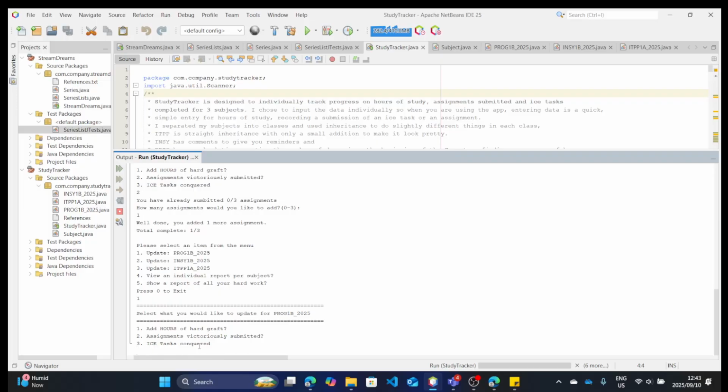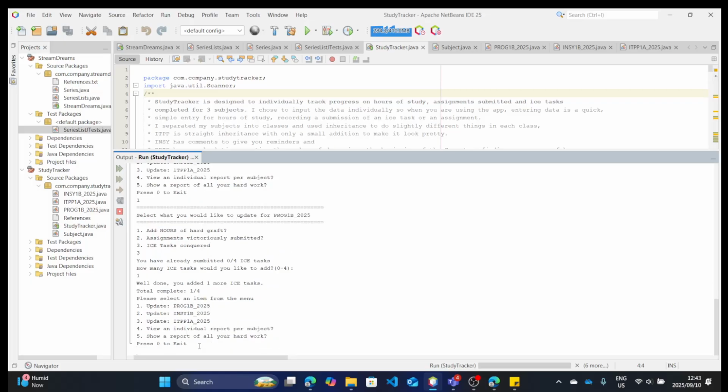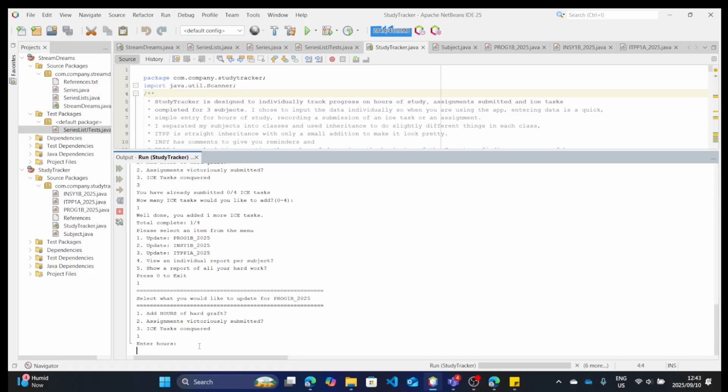So then I want to also update my Ass tasks. Would you like to add? I can add between 0 and 4, and there it is. So now if I go back and I want to add hours of study, do you remember I had 100? If I want to add some more, there's another 20 hours.